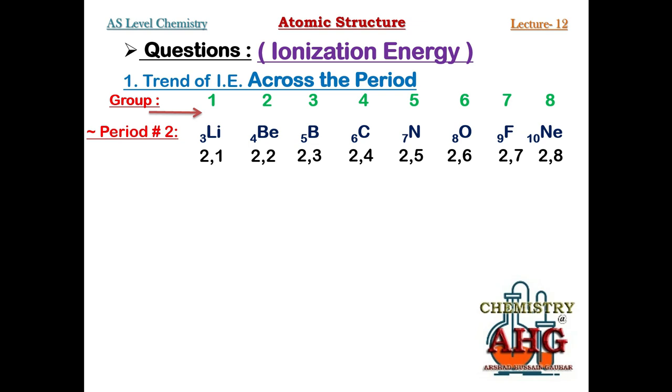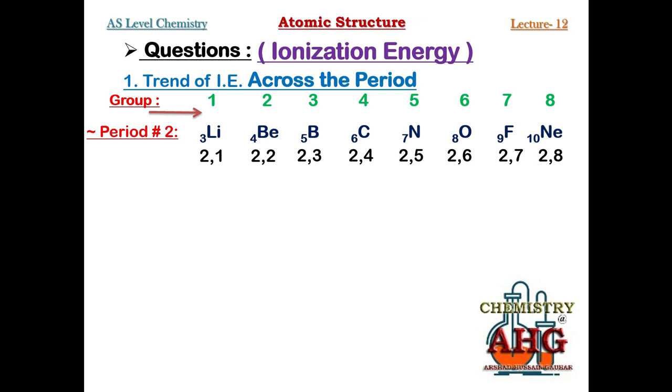The other type of nuclear charge is known as effective nuclear charge, and mostly in chemistry effective nuclear charge is considered as nuclear charge. What is effective nuclear charge? How can you calculate it? Effective nuclear charge is equal to those protons which are able to attract the valence shell of an element.